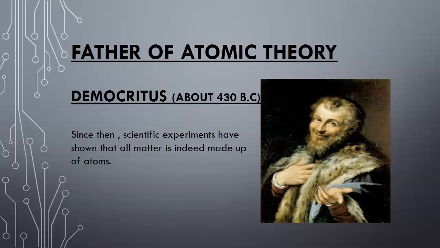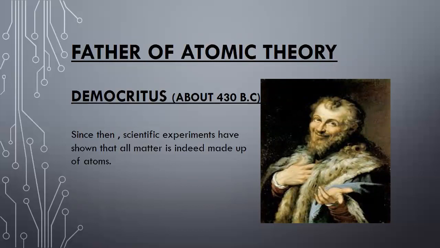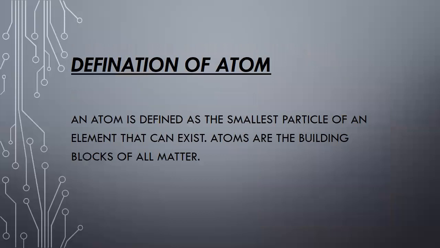Since then, about 430 BC, and nowadays, scientists' experiments have shown that all matter is indeed made up of atoms. But the modern picture of the atom is very different from what Democritus thought it to be. Okay, what is the definition of an atom? In the light of atomic theory, we can define an atom. An atom is defined as the smallest particle of an element that can exist, or atoms are the building blocks of all matter.